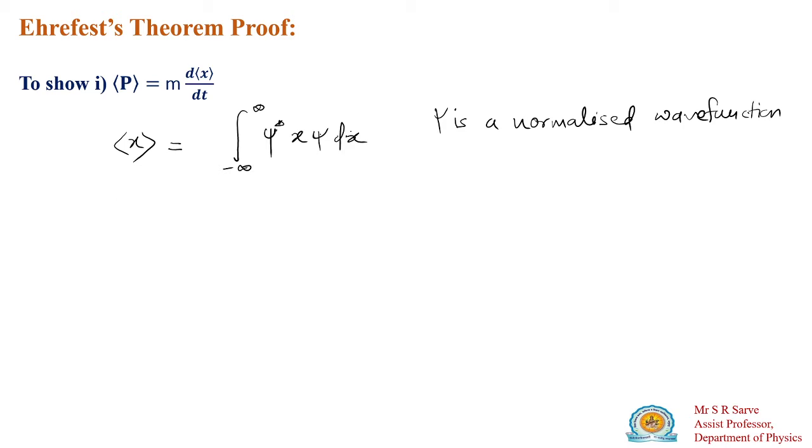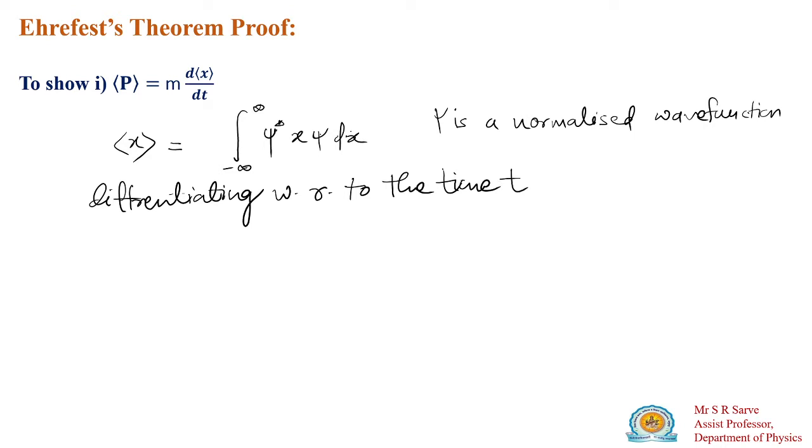Next, we have to differentiate this quantity with respect to time t. If you differentiate it with respect to time t, this will be d/dt of the expectation value of x.